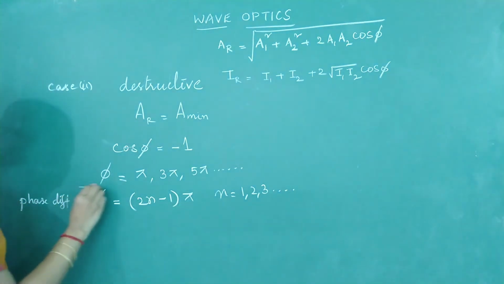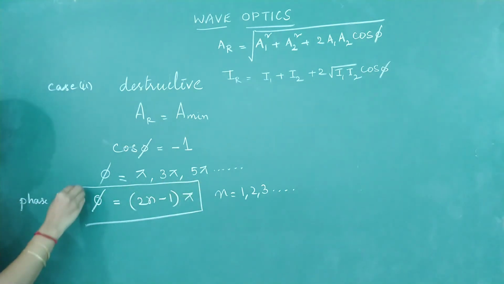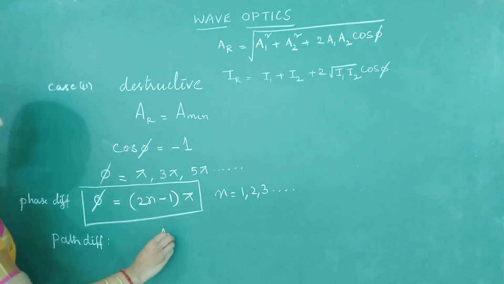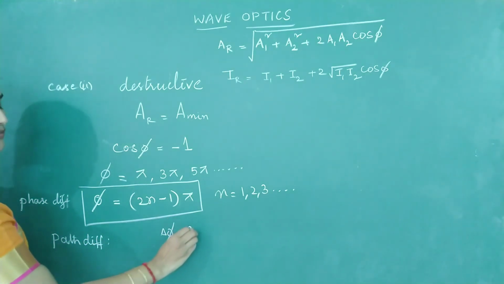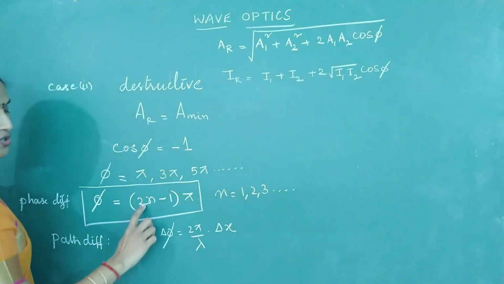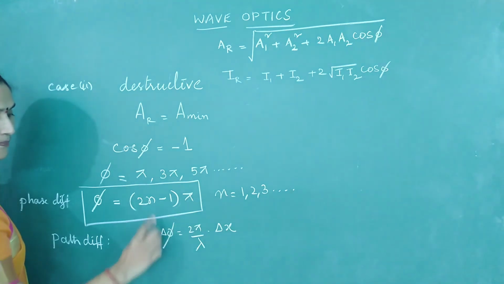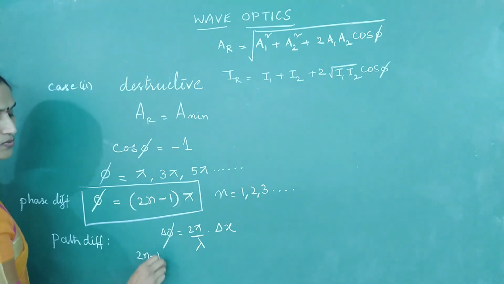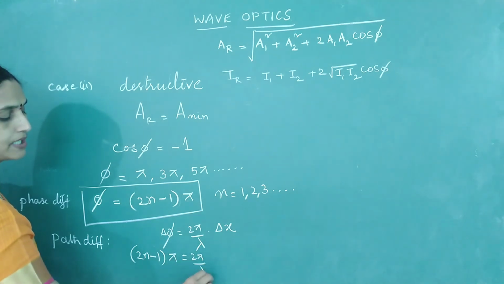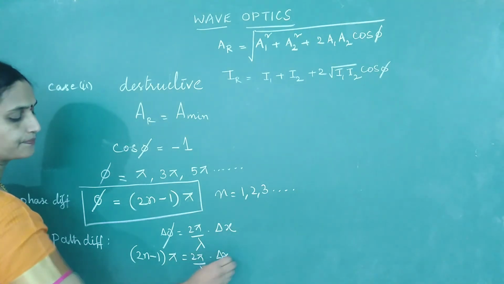Once you get the phase difference, calculate the path difference. Just now I told you the relation between phase difference and path difference: phase difference is 2 pi by lambda into path difference. So 2n minus 1 pi is 2 pi by lambda into delta x.